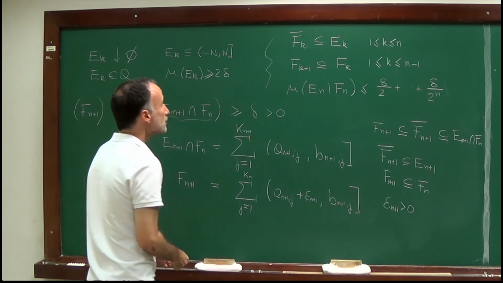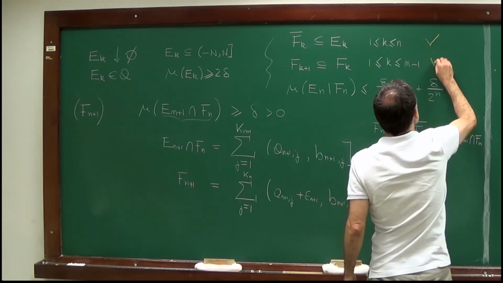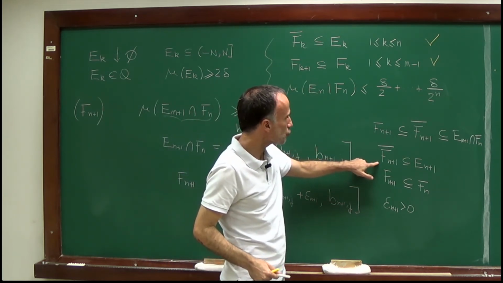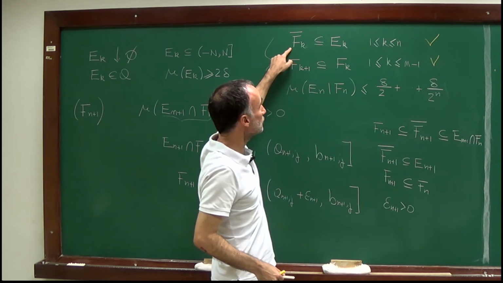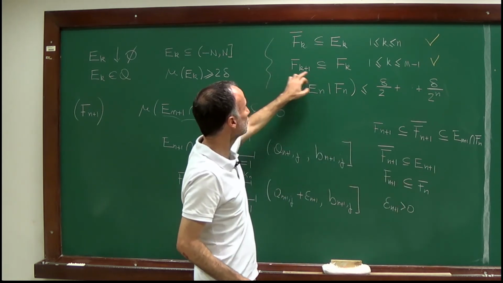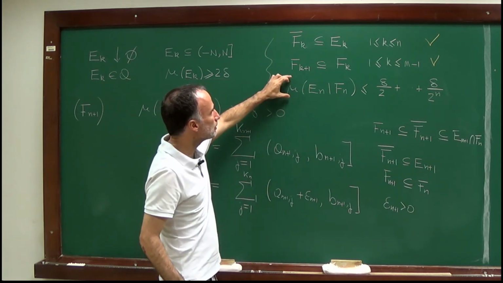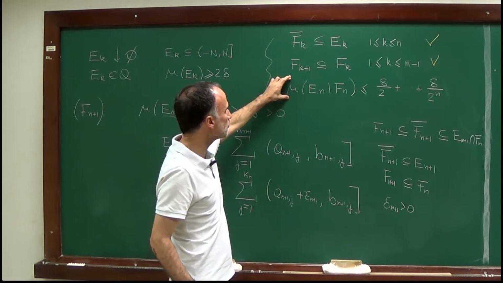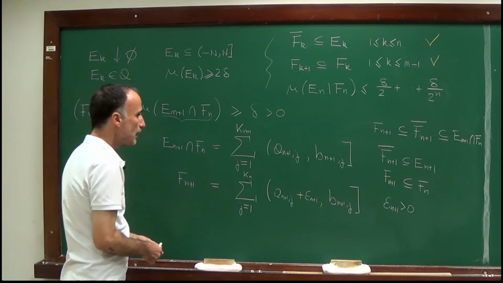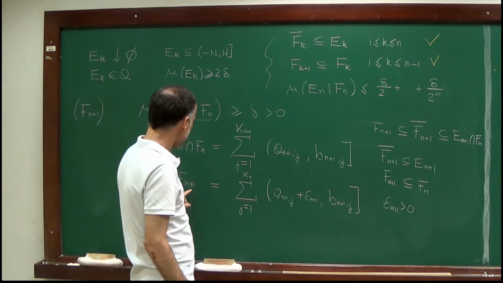Okay. So this extends these first two conditions to n plus 1. We just proved that the closure of F_{n+1} is contained in E_{n+1}, so it extends this relation to n plus 1, and that F_{n+1} is contained in F_n. This extends this relation to k equal to n. So now it remains to show that the measure of E_{n+1} minus F_{n+1} is bounded by such an expression. And this is very simple, because now here is F_{n+1}.